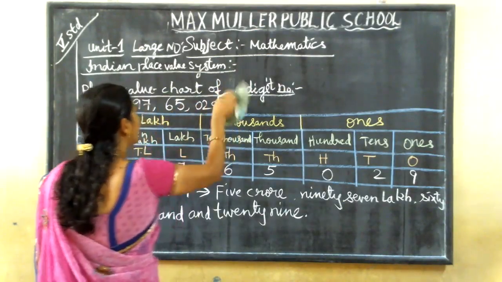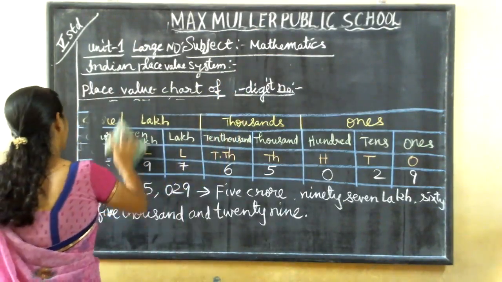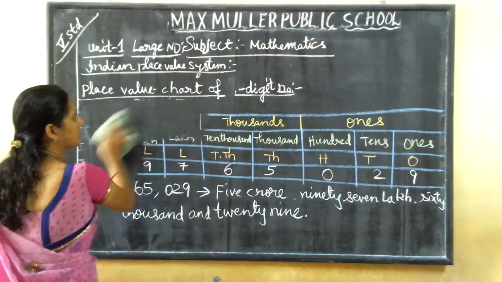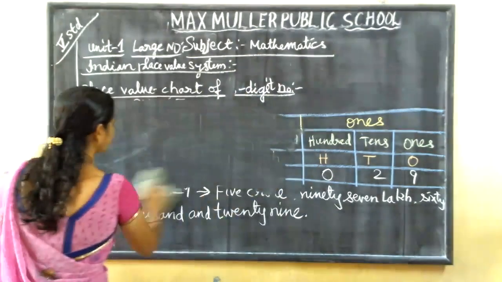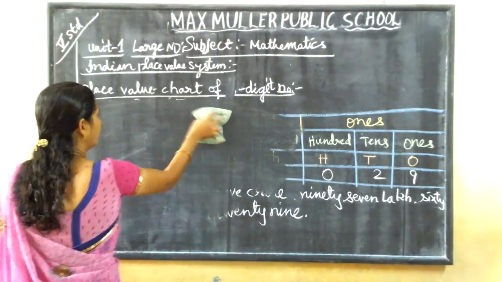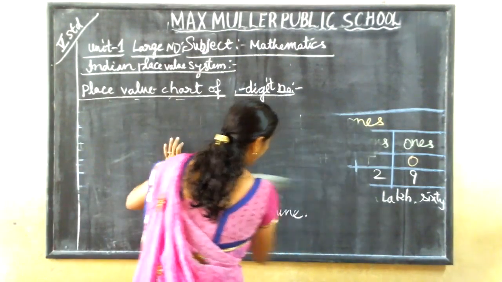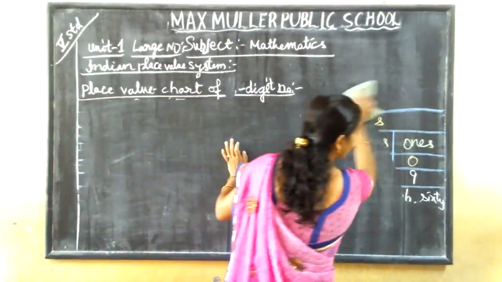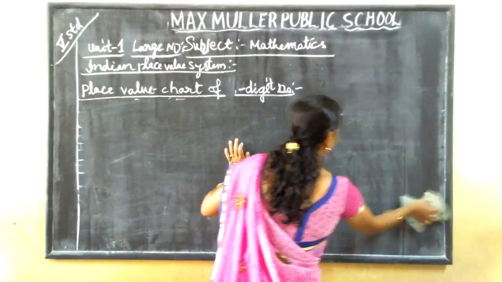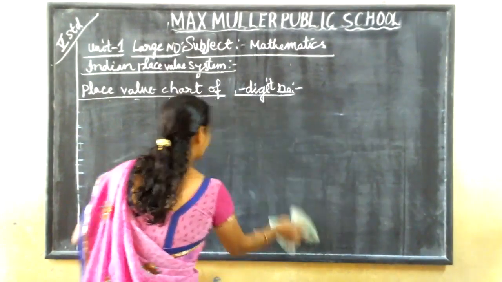Now, next, 9-digit number. So we'll send a scanned PDF. See that and write neatly. Maintain the classwork very neatly, children.